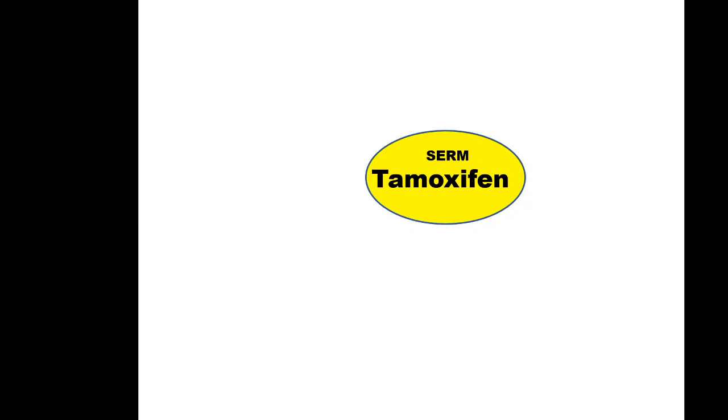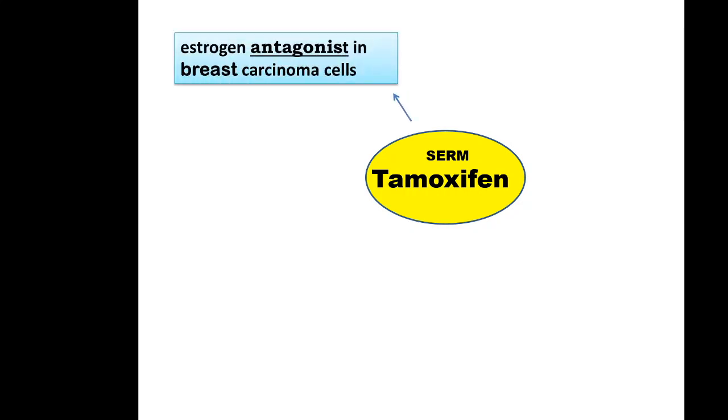So we have seen that tamoxifen has antagonistic action on the breast, particularly. This effect is important for breast carcinoma. Antagonistic effect on breast carcinoma will inhibit the growth of breast cancer. So this antagonistic action is the use of tamoxifen.